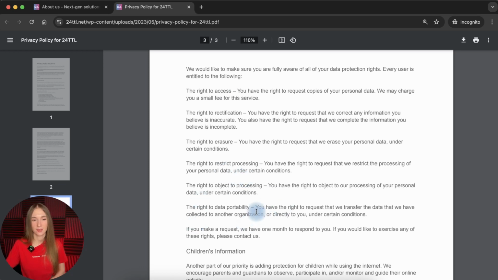I don't see here the right, for example, to lodge a complaint with the supervisory authority, but it's one of the rights that is also provided by the GDPR. When users want to complain about your privacy practices, one of the options they have is to contact a supervisory authority in any country of the European Union where they are located or resident, and they can complain about your practices.